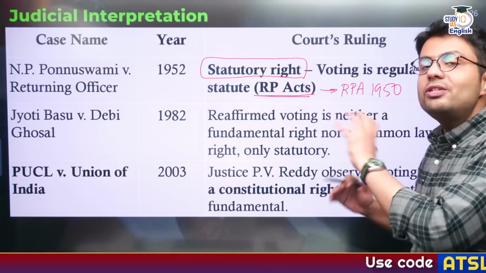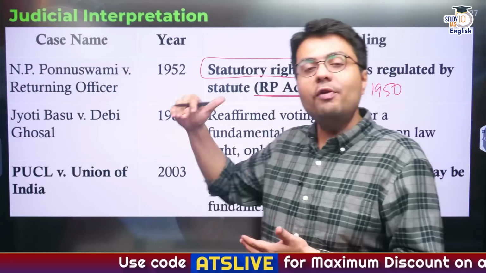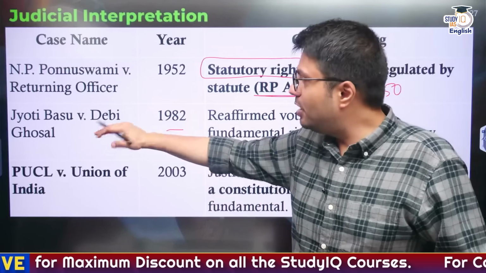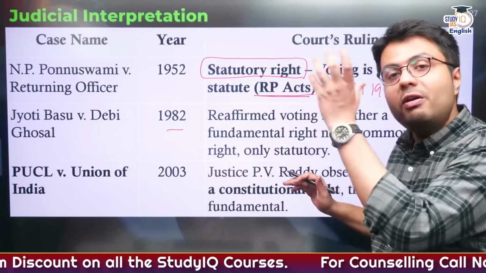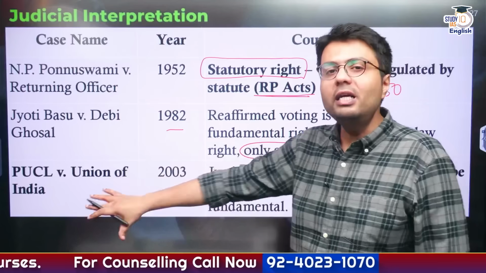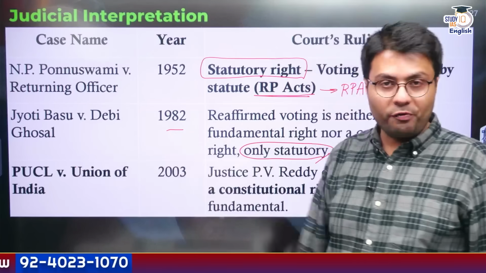Understood? As this act of voting is regulated by an act of Parliament, therefore it is a statutory right. Similarly, in 1982, in the Jyoti Basu versus Debi Ghoshal case, the Supreme Court reaffirmed its decision, saying that it is only a statutory right.